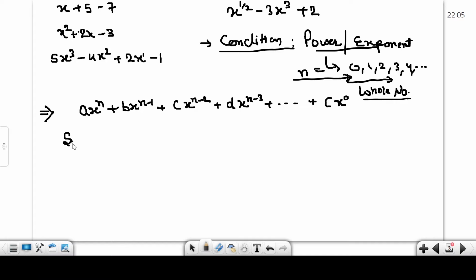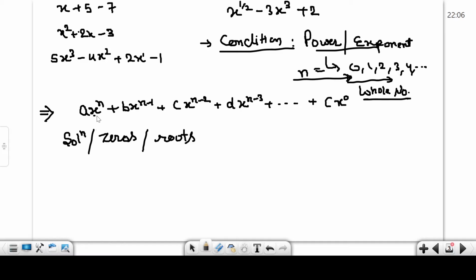Second term: we can call it solution, zeros, or root. All these words have the same meaning. Now, what is a solution? A solution is a value of the polynomial's variable.